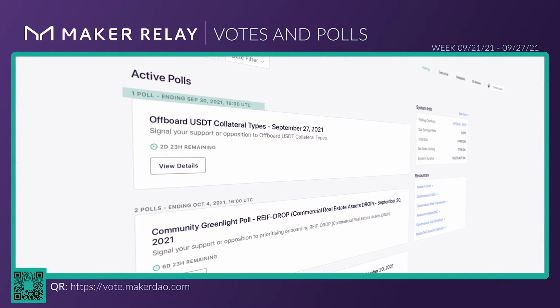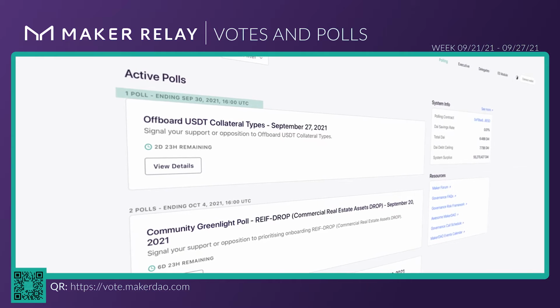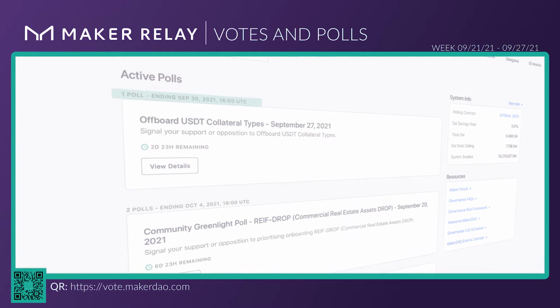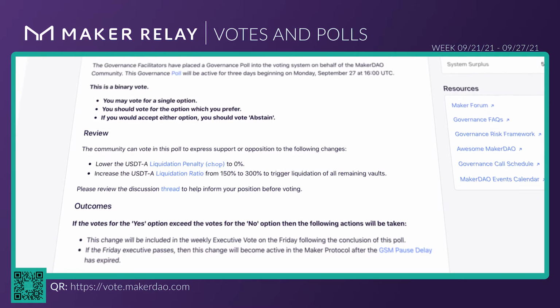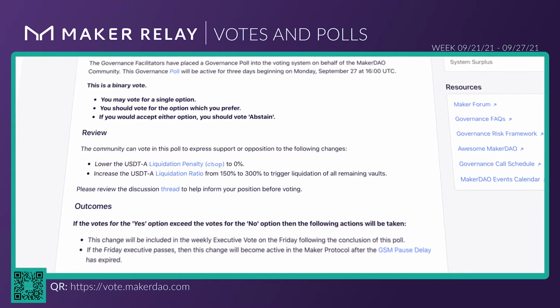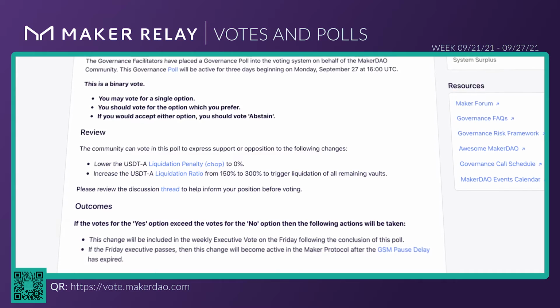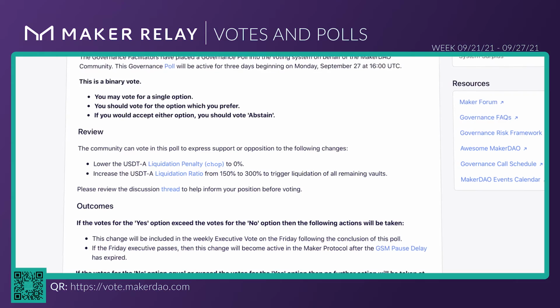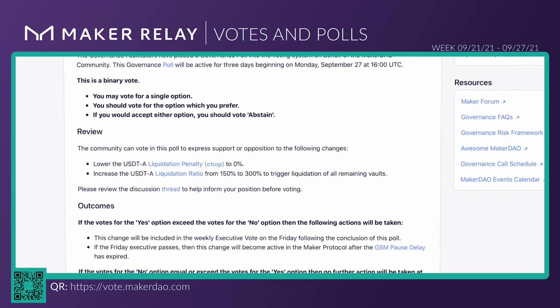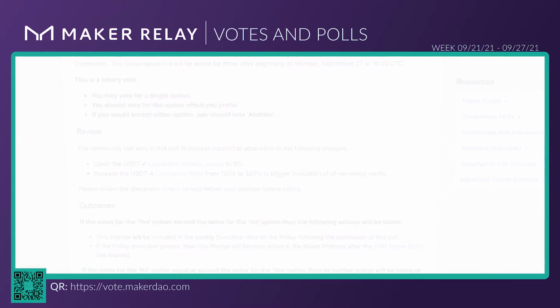Now moving on to polls, we have one ratification poll this week which would offboard USDT vault types. These vaults include the USDT A vault, the Uniswap v2 ETH USDT A vault, and the Uniswap v2 Dai USDT A vault. Because there are no third-party users of the USDT price feeds, the protocol will save money on upkeep by removing the price feed as well.